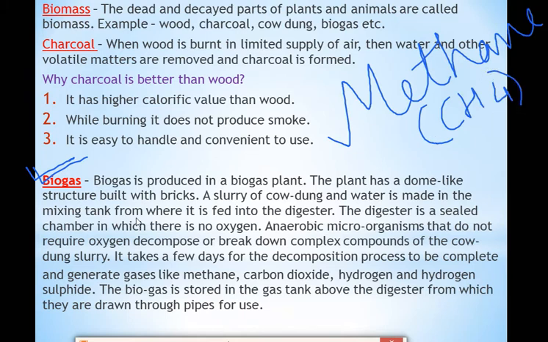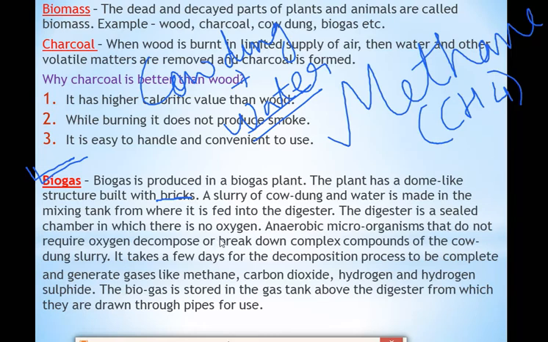The plant has a dome-like structure built with bricks. This biogas plant has a dome type of structure and it is made up of bricks. A slurry of cow dung and water is made in the mixing tank, from where it is fed into the digester. Now see, what is done in a biogas plant? Cow dung plus water is mixed and placed in the biogas plant, and then it is allowed to go into the digester. What is this digester? The digester is a sealed chamber in which there is no oxygen. The cow dung and water go into the digester where they will not get any oxygen.